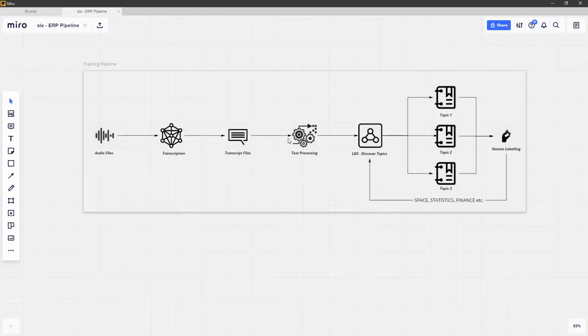The other place where we would significantly expect customization is the choice of the algorithm and the tuning. In this case, I've used LDA, but when we analyze based on the domain and the requirements of the data that we see, we could choose a slightly different algorithm that is more suited for classifying conversations in our use case. We would also spend significant amount of time in tuning to make that application optimal for our use cases.